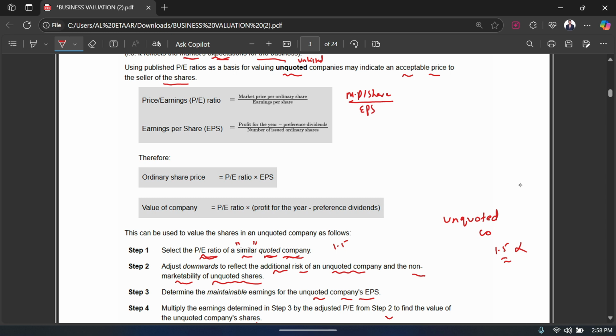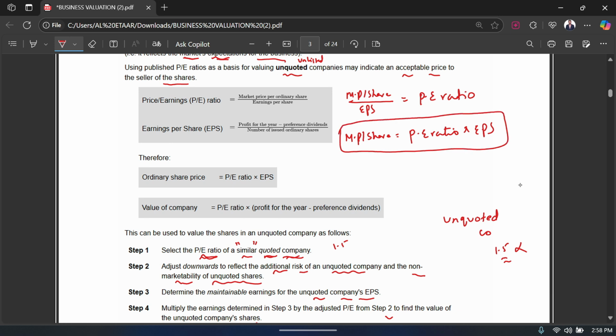Okay, so this is how you calculate your PE ratio. Now just imagine if I have to calculate my market price per share, or the value of my business, then I will have to send this denominator to the other side of the equation. So the market price per share is going to be equal to the PE ratio times the EPS, right? So this is what my formula looks like.